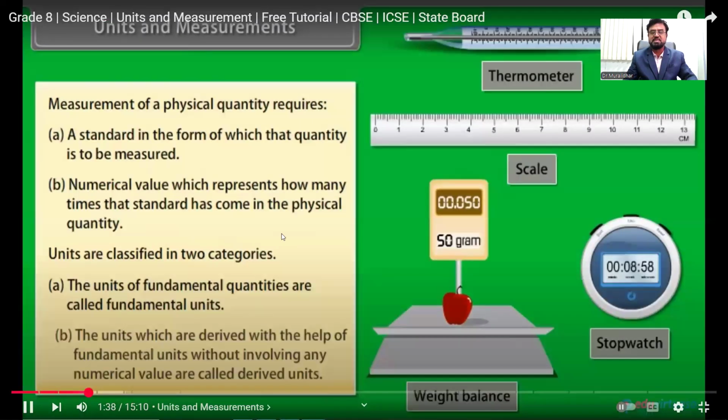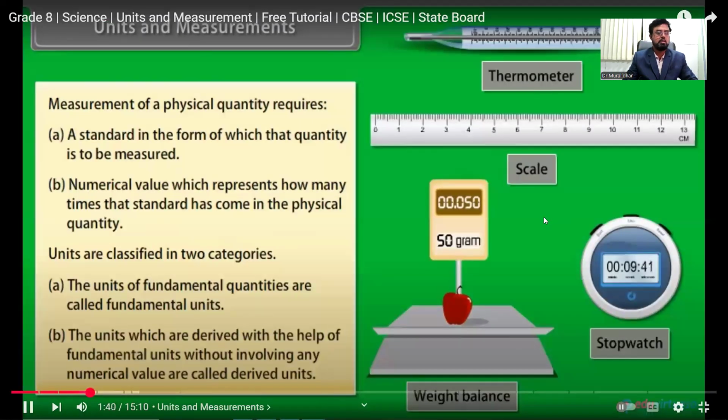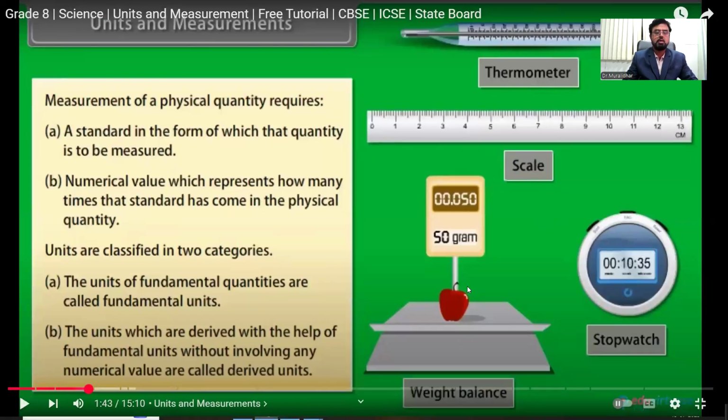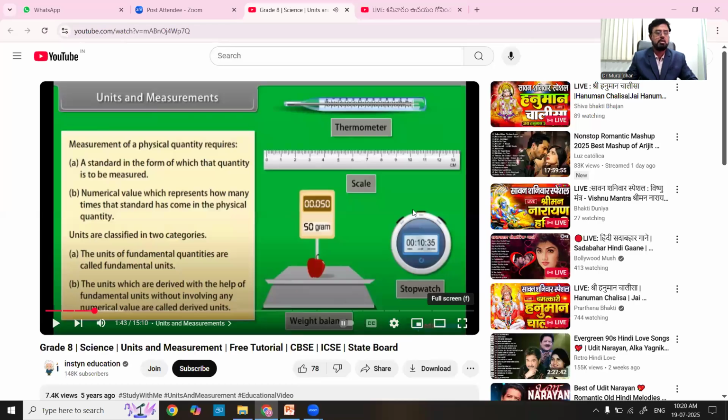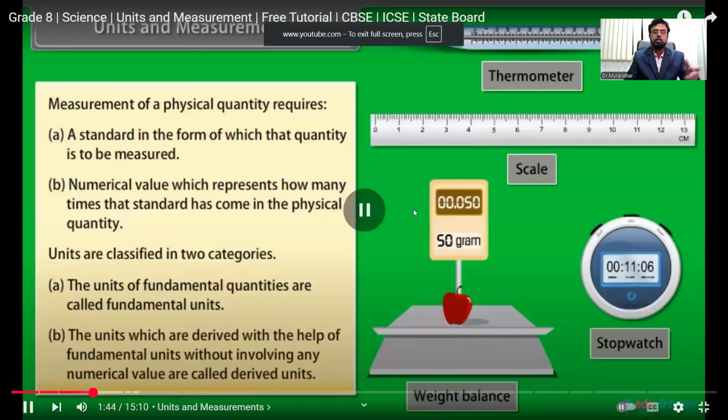B, the units which are derived with the help of fundamental units without involving others are called derived units. So you can note these points, very important, right? Okay, so it is clearly mentioned there.